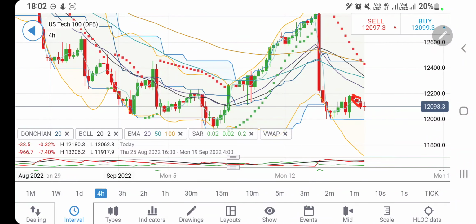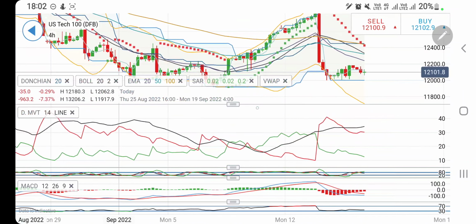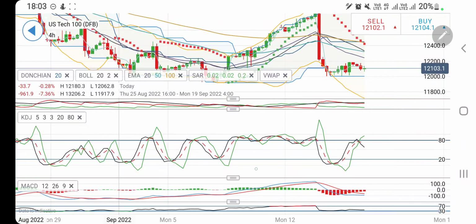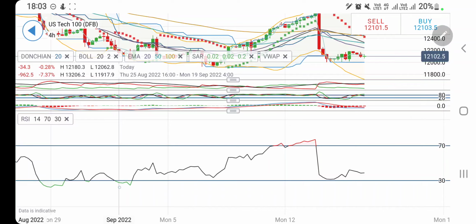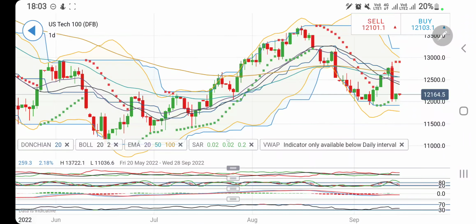On the 4-hour chart, 3 red candles, and this time if it breaks past the 12150, 12200 zone, it may give you a very strong bullish candle. This time it can achieve 12300, 12450 and 500 levels. Directional movement bearish, stochastic is looking downwards. MACD is bearish, trying to converge. RSI is trading flat near the bottom.